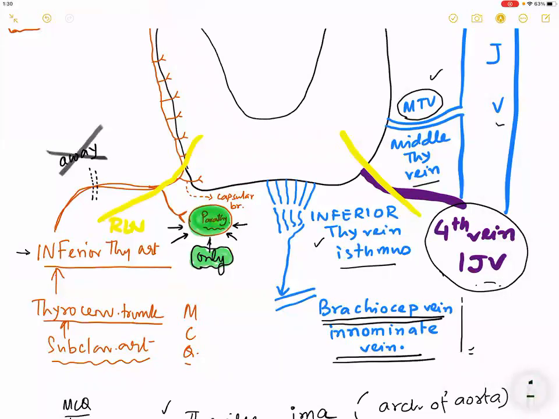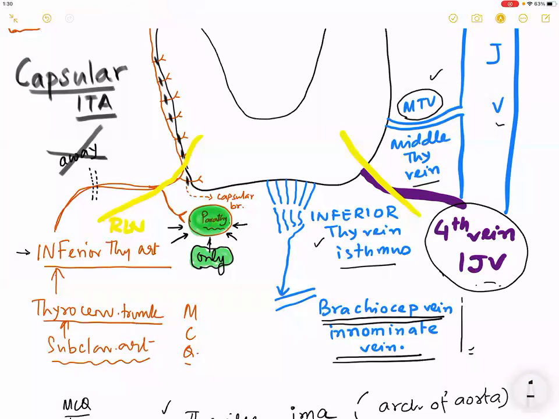Hence, what I will do is that I will identify each of these branches and then I will ligate something called capsular branches of the inferior thyroid artery. Please keep this in your notes. So whenever you are asked this point in exam, where do you ligate the inferior thyroid artery? What is the point that I have made? Capsular branches. Exactly. I need to identify each branch and then I need to ligate the capsular branches.